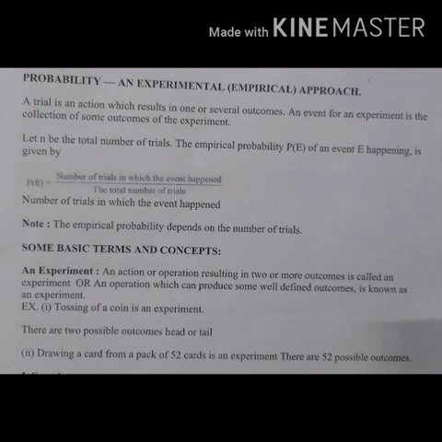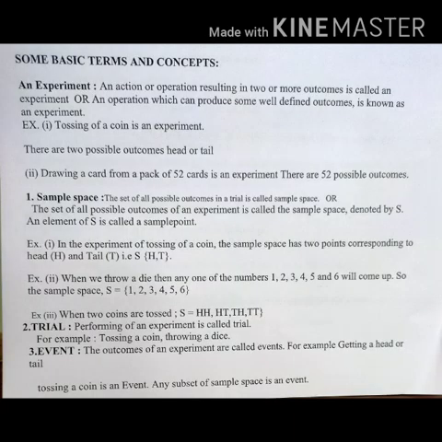Now some basic concepts and terms. An experiment: an action or operation resulting in 2 or more outcomes is called an experiment. An operation which can produce some well-defined outcome is known as an experiment. That is another meaning of experiment. For example, tossing a coin is an experiment. Now, a coin has a head and a tail. So, there are 2 events.